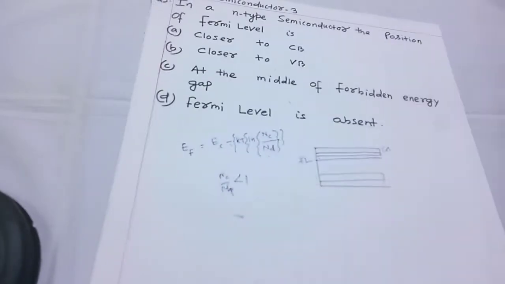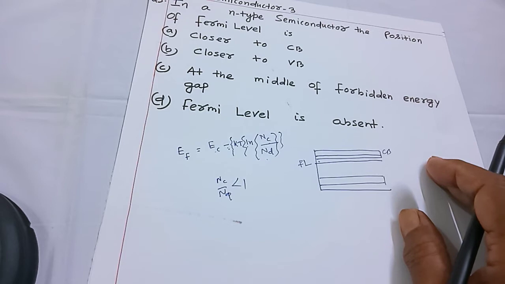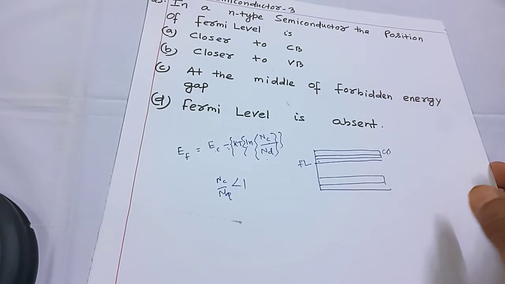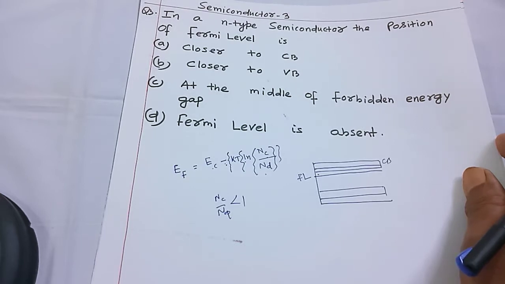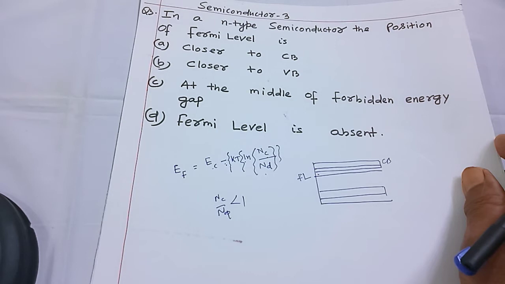Next question is, in an n-type semiconductor, the position of Fermi level is closer to conduction band, closer to valence band, at the middle of forbidden energy gap, or Fermi level is absent. The explanation is the same: in case of n-type semiconductor, the majority carriers are electrons and minority carriers are holes. So we expect the Fermi energy level to be just below the conduction band.